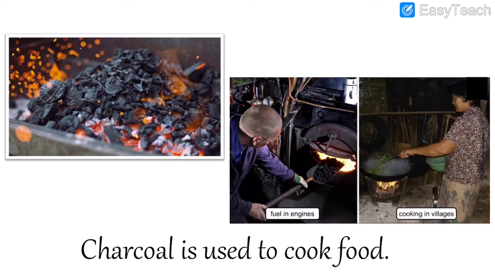Now, let us see about the next, that is charcoal. Charcoal is used to cook food. Did you know that? See over here. The coal which is used as gas for burning, we can cook the food on it. See here it is given, fuel in engines. When some vehicles are moving, we need fuel for those vehicles.